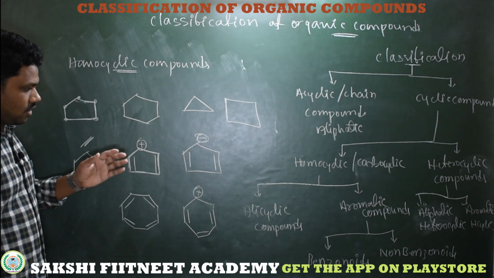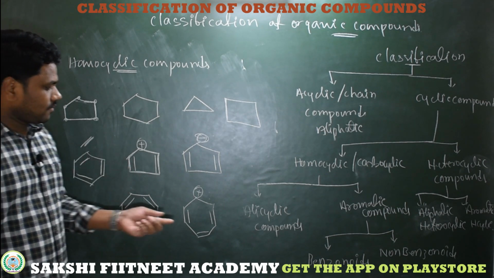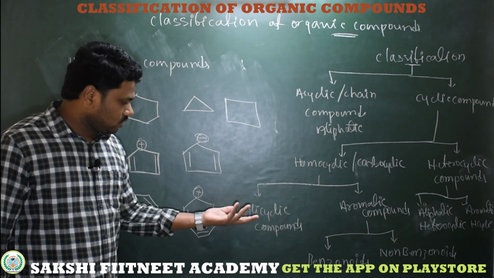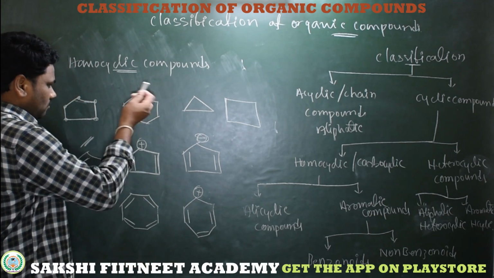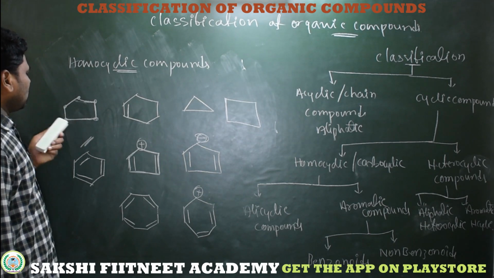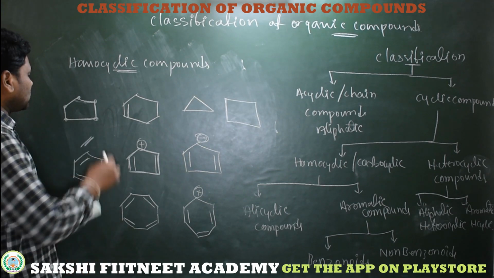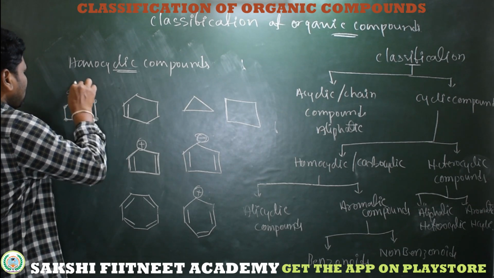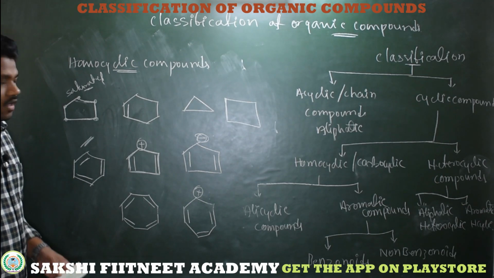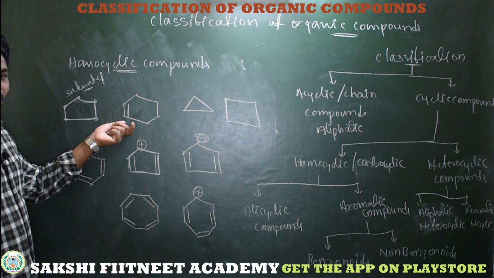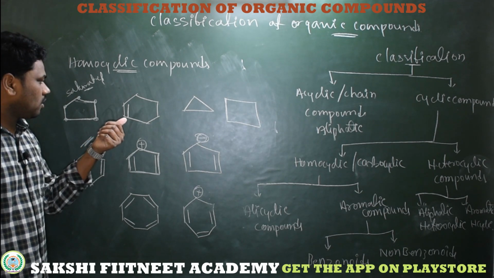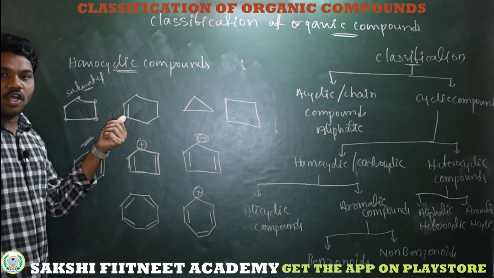So now coming to the classification, whether alicyclic or aromatic. What are alicyclic? Those which are non-aromatic, having a double bond or triple bond, like I'm taking. See, these are sp3 carbons, so in this compound all the carbons are sp3, so it's a saturated alicyclic compound. Now coming to this, it is also alicyclic because here we have only one double bond. This compound doesn't have conjugation.